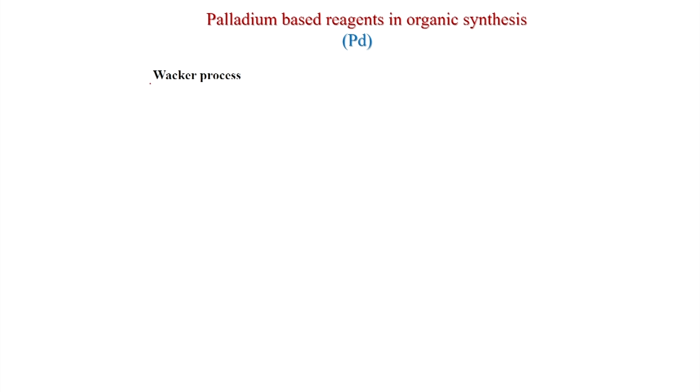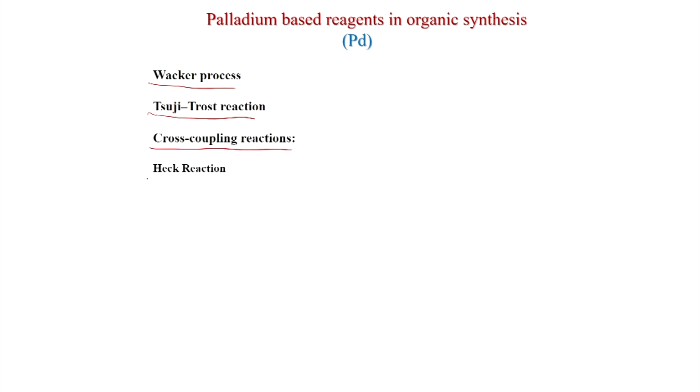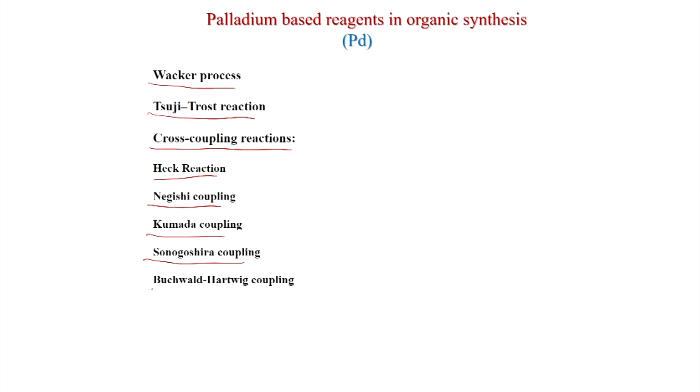In today's lecture we will first discuss the Wacker process, then the Fujiwara-Trost reaction, and then different cross coupling reactions like the Heck reaction, Negishi coupling, Kumada coupling, Sonogashira coupling, and Buchwald-Hartwig coupling, which is amine formation. We will also discuss carbonylation, the reaction with carbon monoxide, and Saegusa-Ito oxidation to generate enone from saturated ketone. Suzuki coupling we already discussed earlier, so we will not discuss it here.